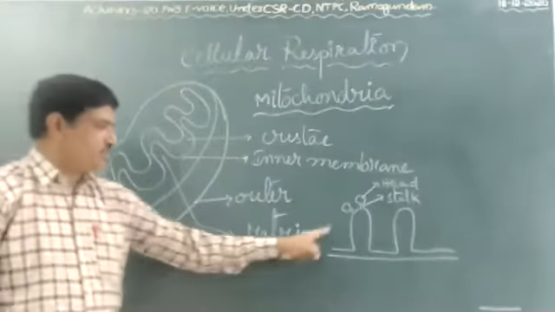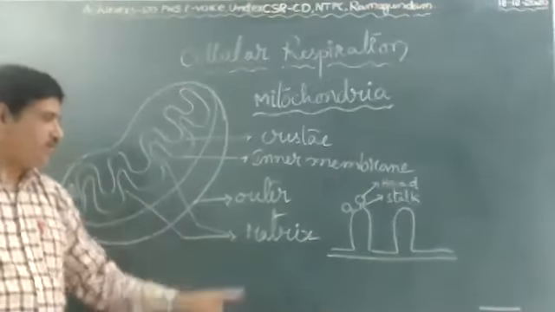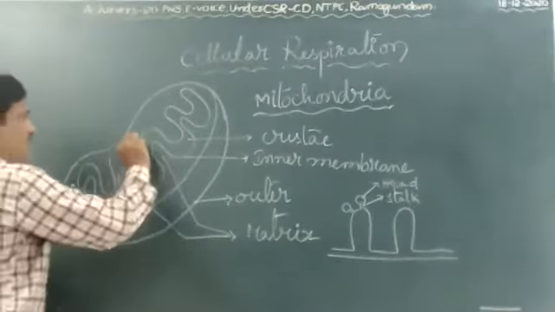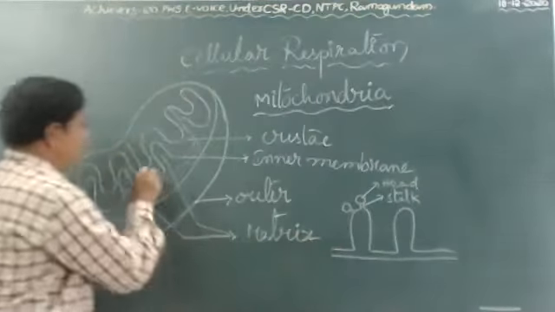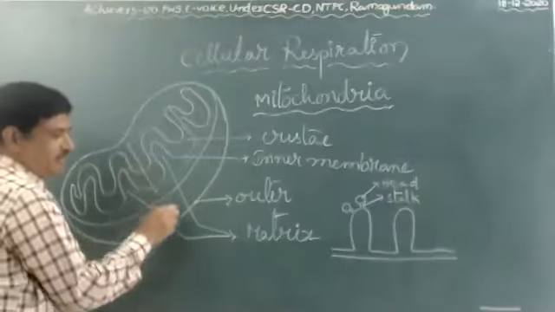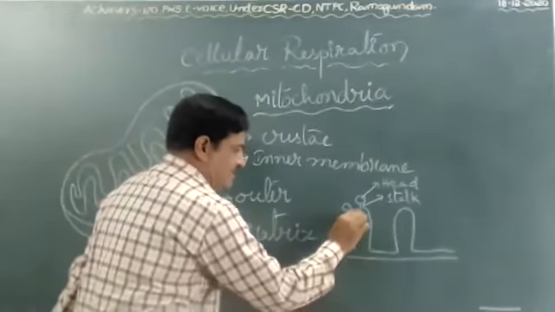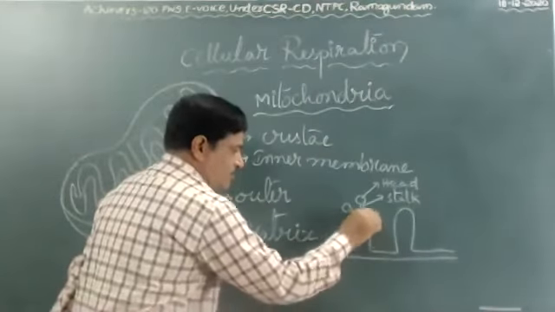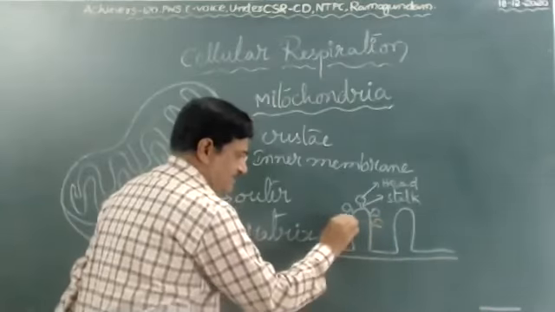That is called ribosomes, okay, this structure only. A small structure I draw here. This is cristae, this is called matrix. On cristae, a large number of head and stalk-like structures are present.